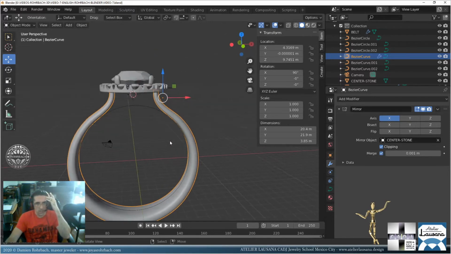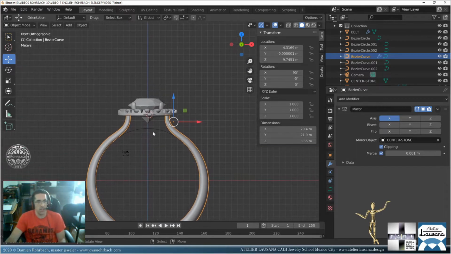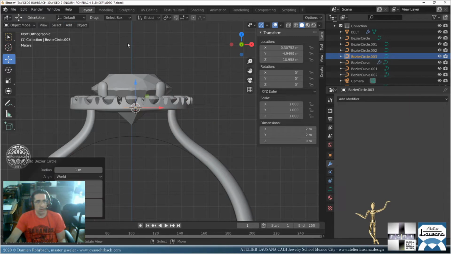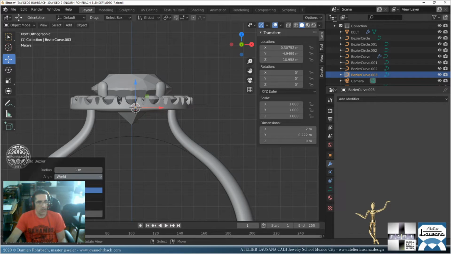Now we need to add a circle there. No, you know what? I'm wrong. I'm going to use another way. Let's add a Bezier curve right here. I need to view here.